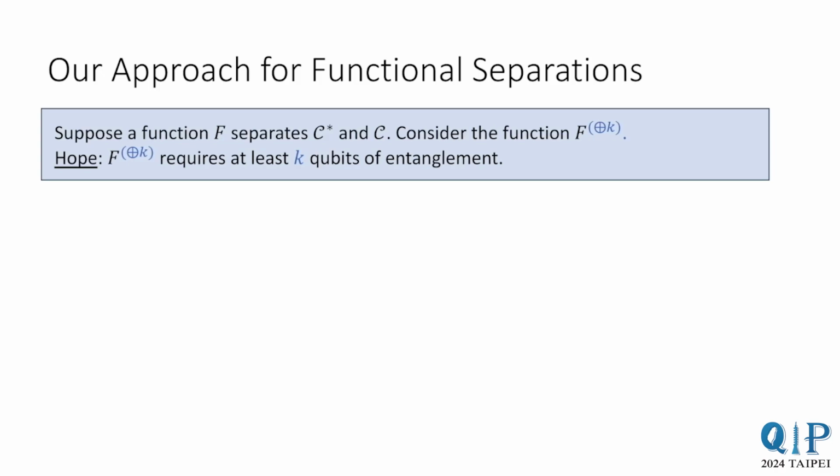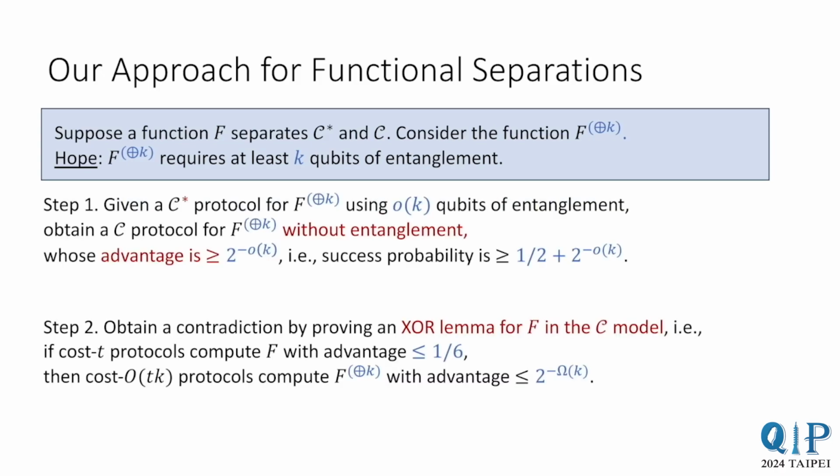The way we execute it is as follows. Suppose there is a protocol that uses less than k qubits of entanglement. In the first step, we convert it into a protocol that uses no entanglement and whose advantage is significant, at least 2 to the minus k. In other words, the success probability is at least half plus 2 to the minus k. In the second step, we prove an XOR lemma for f.